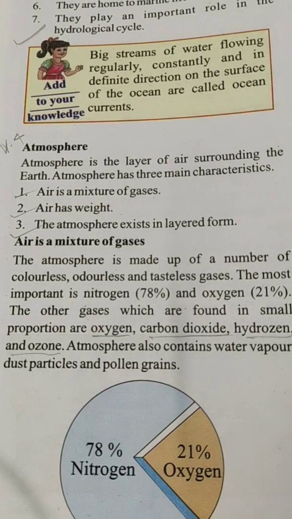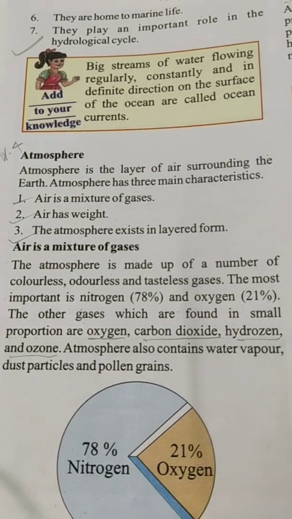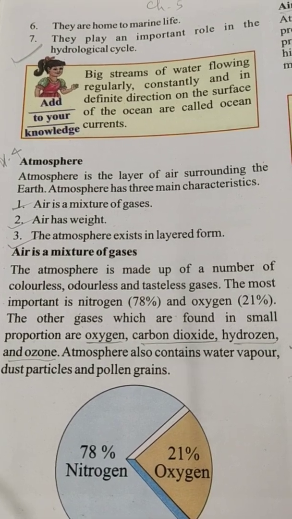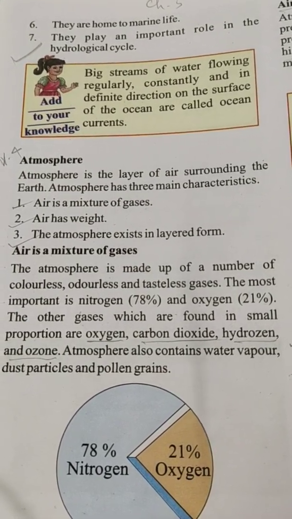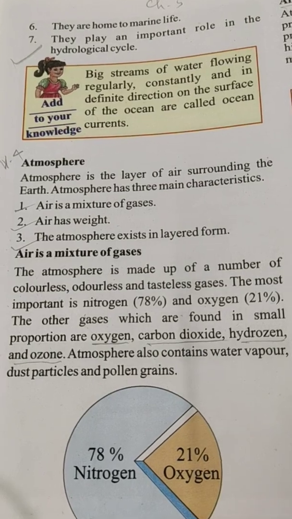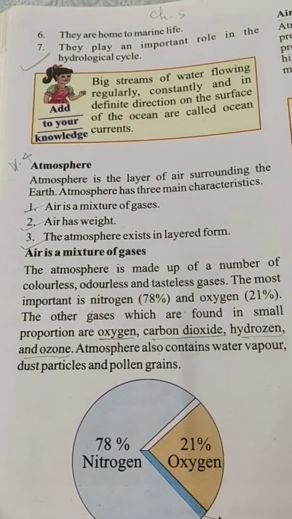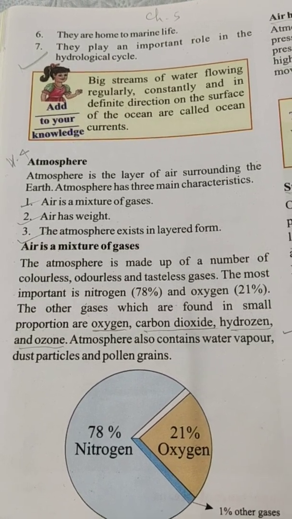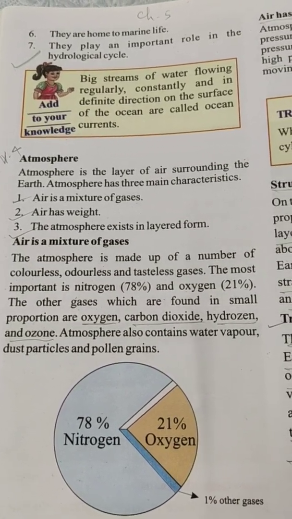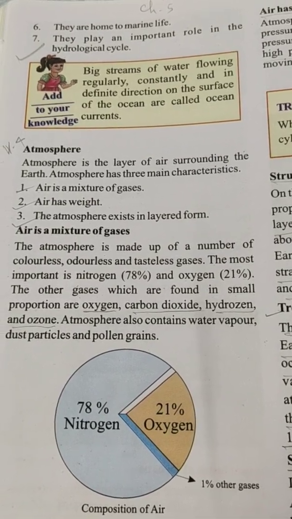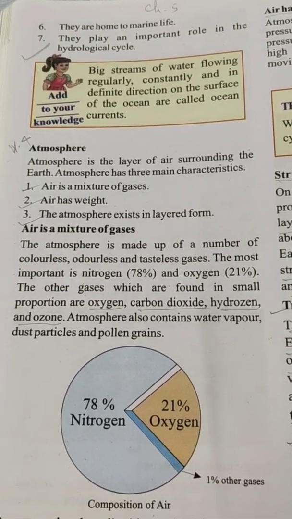The atmosphere is made up of a number of colorless, odorless, and tasteless gases. The most important are nitrogen 78% and oxygen 21%. The other gases found in small proportions are argon, carbon dioxide, hydrogen, and ozone.